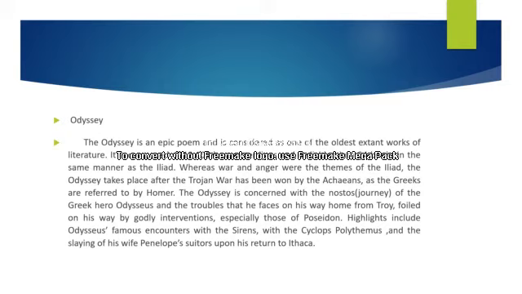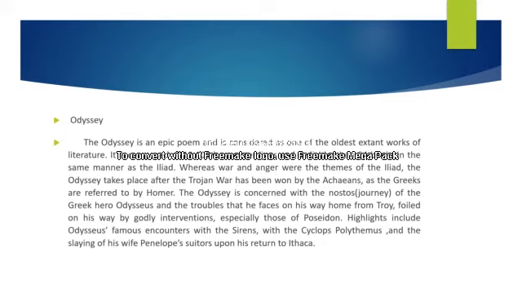The Odyssey takes place after the Trojan War that has been won by the Achaeans. Achaeans means the Greeks; the Greeks are referred to by Homer as Achaeans. So war and anger were the main themes of the Iliad, but the Odyssey is concerned with the Nostos.